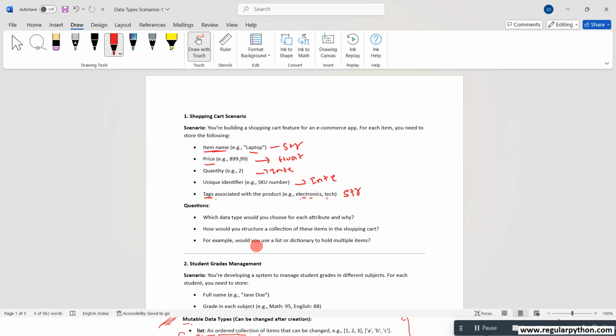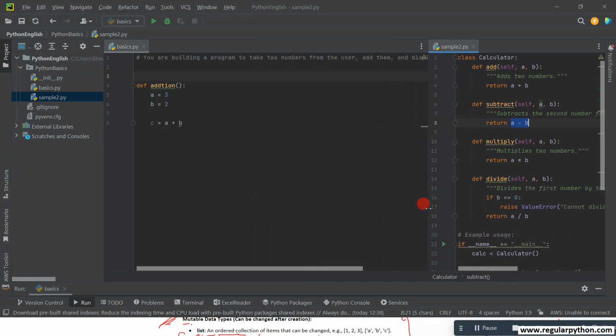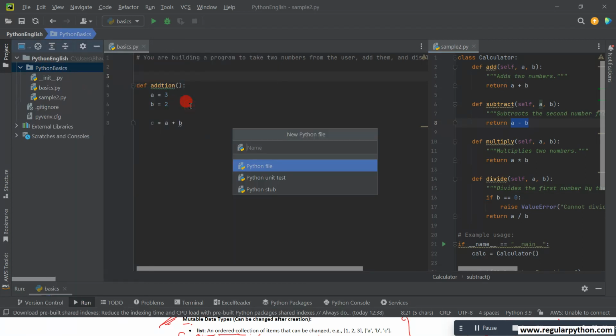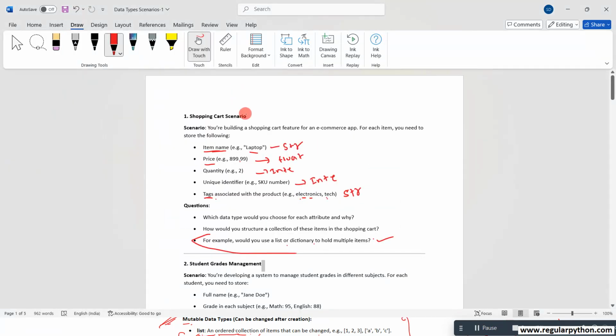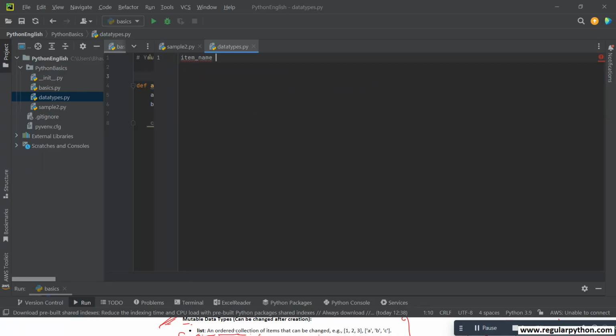And for example, would you use a list or a dictionary to hold multiple items? This is the question they raised. So I'll tell you the exact meaning of this. Let's go to the program. In data types, let's take item_name.